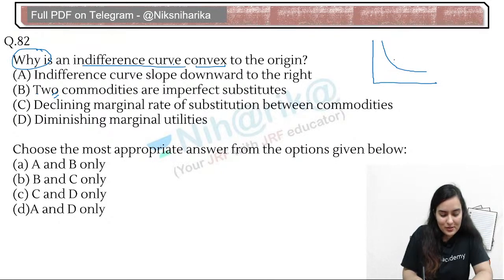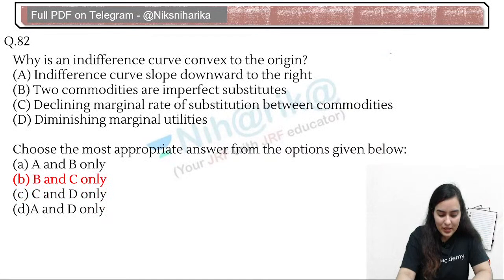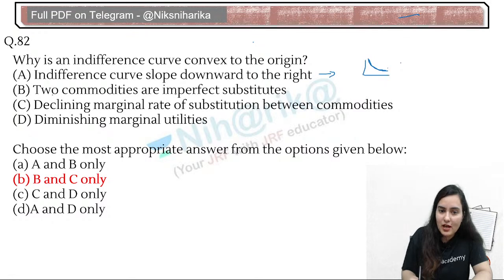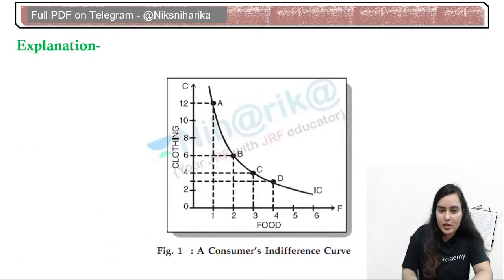Awesome. Hello Thomas, welcome to class. Okay, so see, very good. Answer is B. How come? See, this is just the characteristic: the indifference curve slopes downward to the right. From left to right, it is downward sloping and it is convex. But why is it downward sloping? Two commodities are imperfect substitutes, as we have done this kind of diagram also. Example, clothing and food.